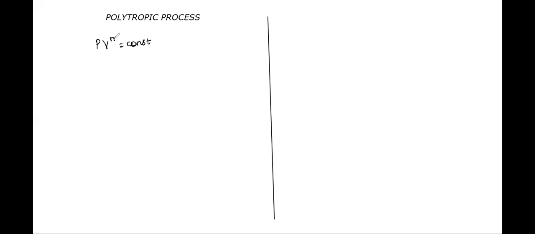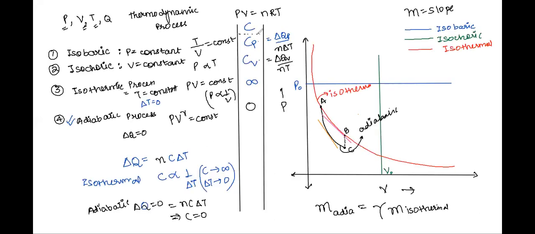So for a polytropic process, class, we just saw how to calculate specific heat capacity. Now, many a time, not once, class, I'm stressing this point, you are told that for a polytropic process, find out the specific heat capacity C, right? So the specific heat capacity C for a polytropic process is given as C is equal to CV for that gas, right?